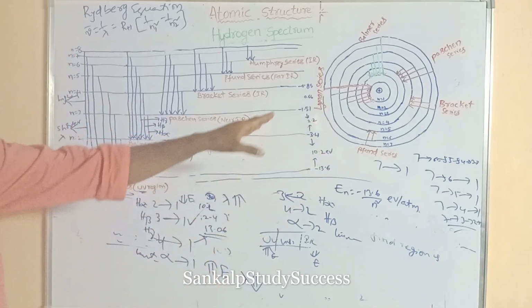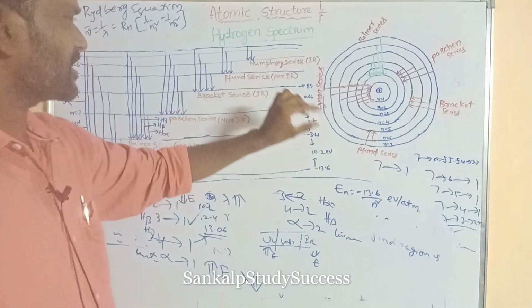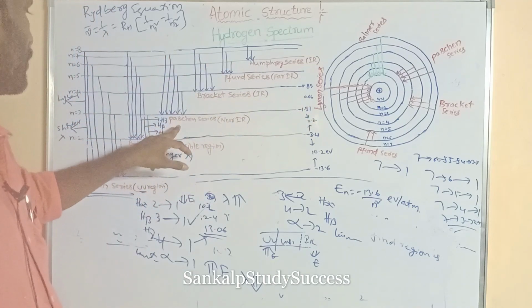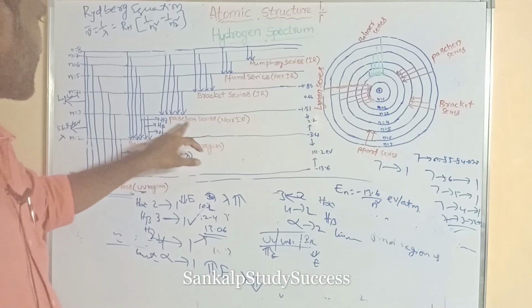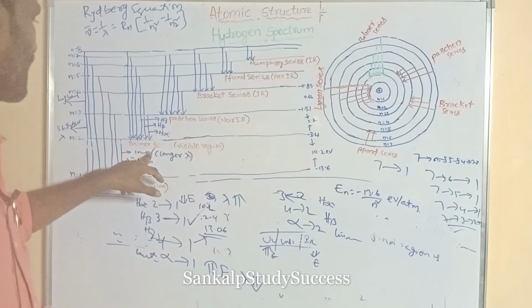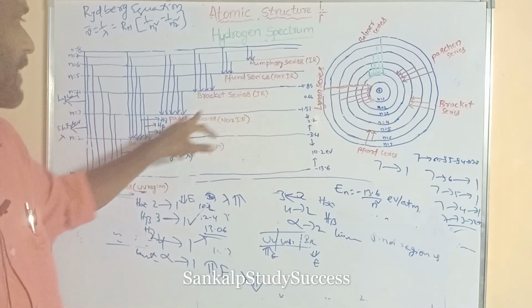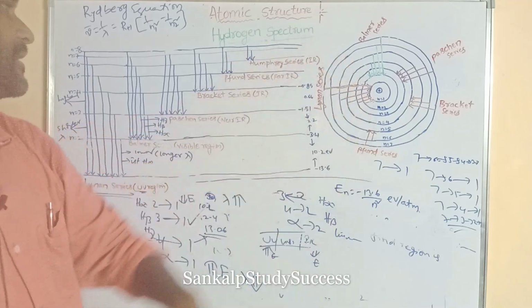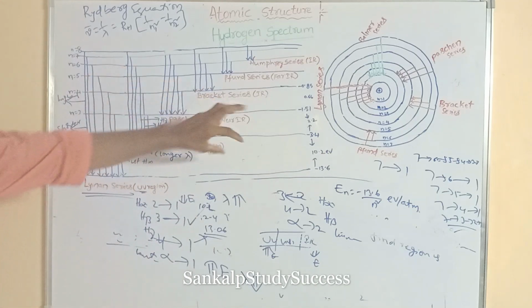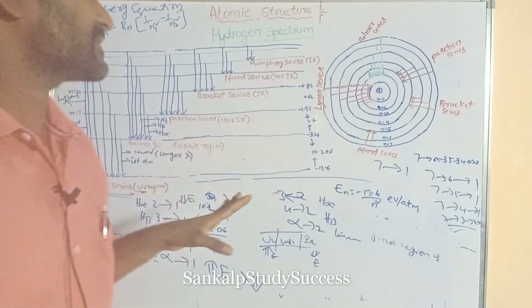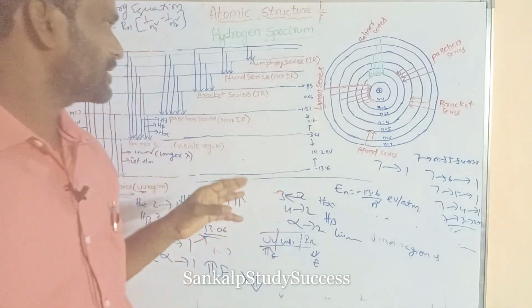Similarly, the Paschen series is very less when compared to the Balmer series, and the energy gap of the Brackett series is also very, very less when compared to the Paschen series. Similarly, the energy gap decreases from the Lyman series to the Pfund series.